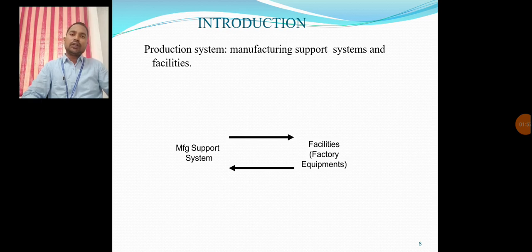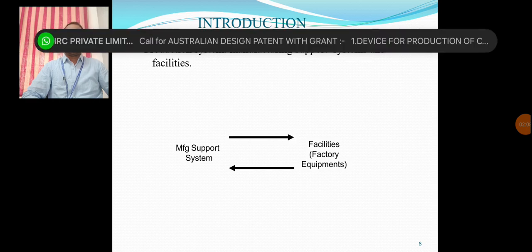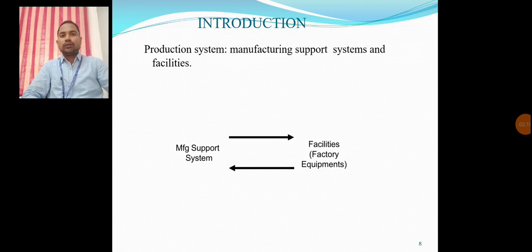It is a collection of people, equipment, and procedures organized in that particular industry. That is considered a production system.